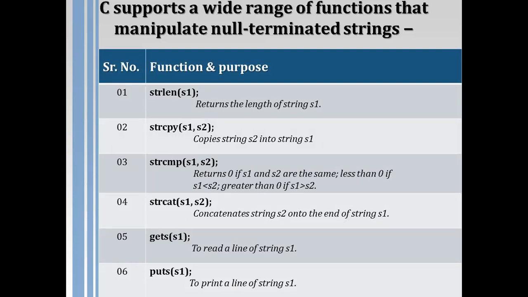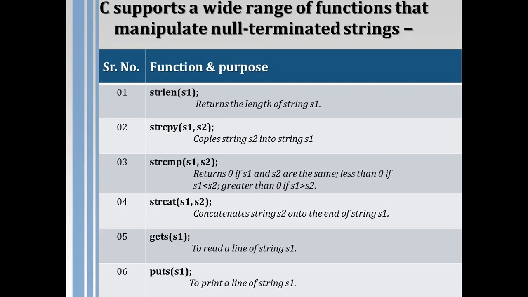Similarly, the second function is strcpy, string copy. It will copy the s2 string into s1, meaning whatever s1 initially had will be replaced by the string in s2. Then strcmp(s1, s2). This string compare function will return an integer value.